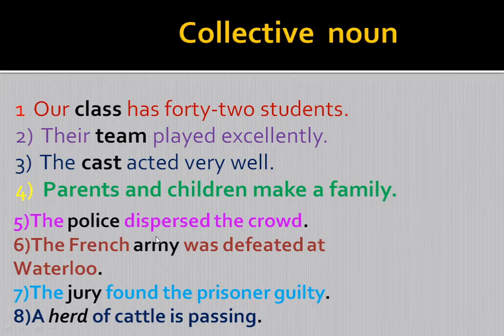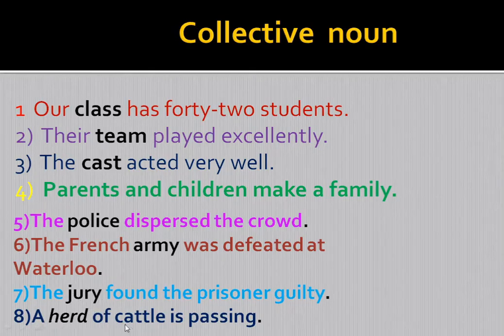Similarly, the police dispersed the crowd. Here, the police is a collective noun, because the police is the collection of policemen. Similarly, the French army was defeated at Waterloo. Here army is a collective noun, because a group of soldiers or a collection of soldiers is called an army. Similarly, the jury found the prisoner guilty. Here the jury is a group of judges. Therefore, as it indicates a collection of judges, it is a collective noun.